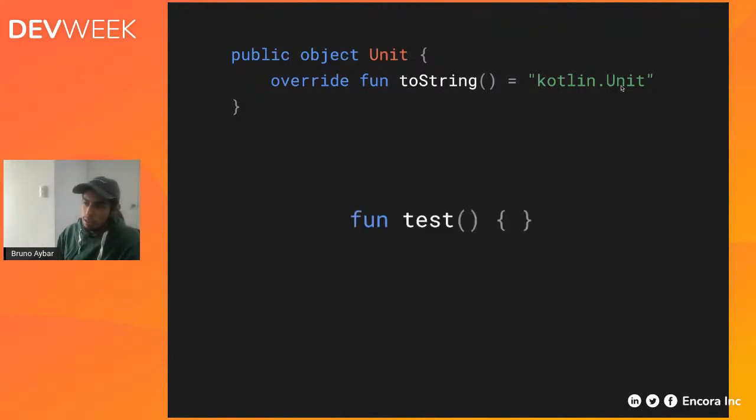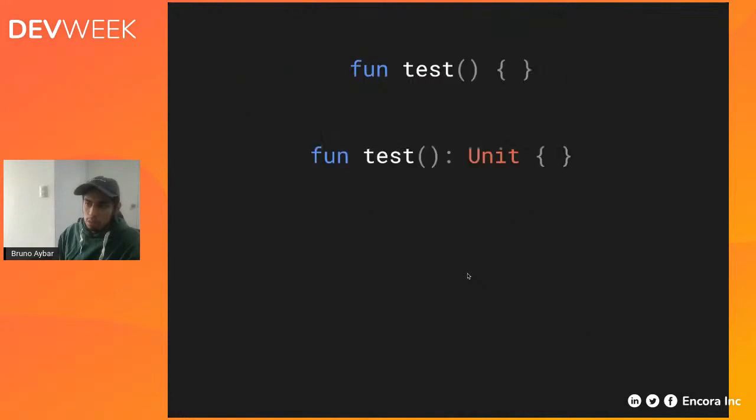And how is it used? Basically, every time you define a function like this with no return type, the actual return type is Unit. It's implicit. You don't have to declare it, but these two expressions are exactly the same. It's equivalent to the void expression that we have in Java, although void is not really a type, but Unit is.